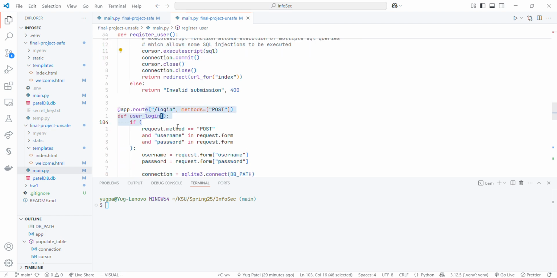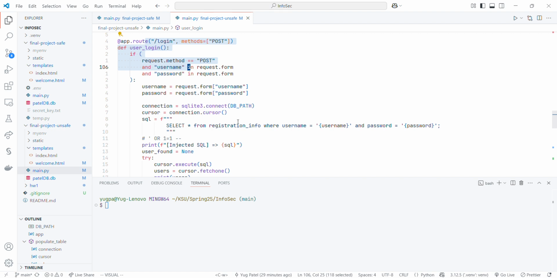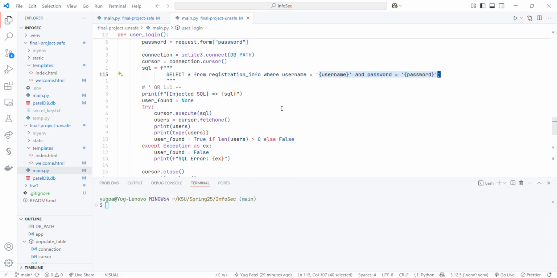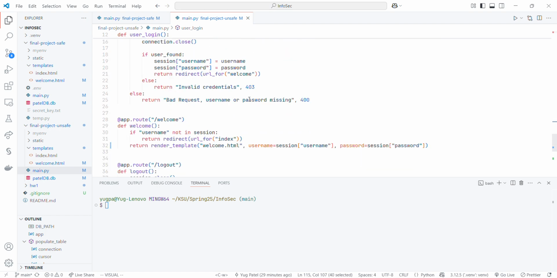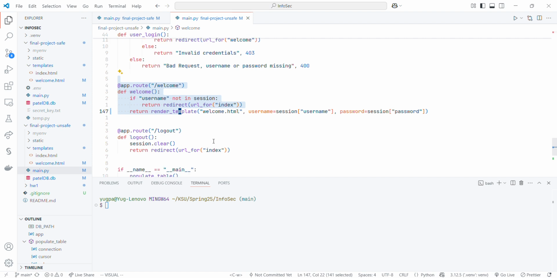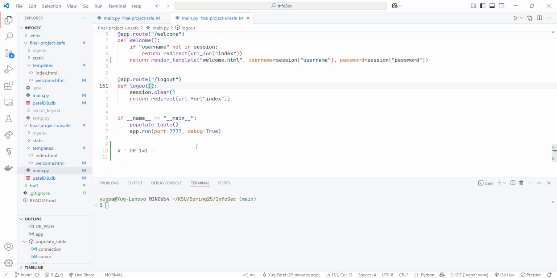And we have this login route, which is for login, again string interpolation, which is unsafe. And then we have this welcome route, which is seen after successful login, and then there's this logout route.